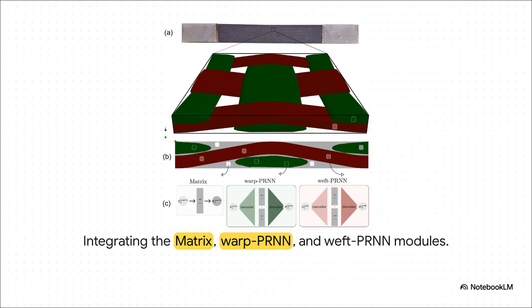They take the micro-PRNNs we just discussed, pre-train them to learn the fiber matrix interactions, and then freeze their weights. These frozen micro-PRNNs are then nested into a larger meso-to-macroscale network. The new material layer integrates three distinct modules: a pure J2 plasticity matrix model, a module for the warp yarns, and a module for the weft yarns.